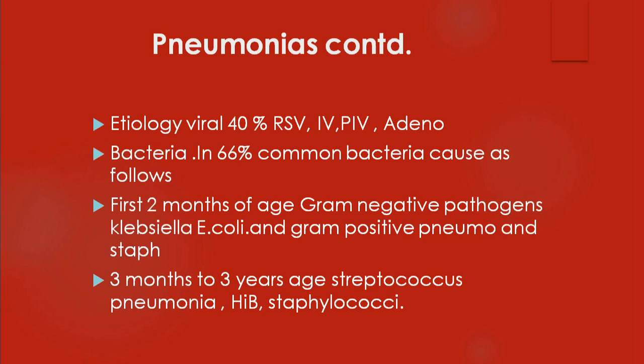From 3 months onwards, the most vulnerable age group, they tend to develop infections like Streptococcus pneumoniae, Hib, and also Staphylococcus. So these are the common agents from 3 months to 3 years. Out of this, remember, for Hib there is a vaccine now. For pneumococcus there is a vaccine now. Though not really available everywhere, there is an effective vaccine. But for staphylococcus, there is yet no vaccine. So therefore, for staphylococcal infection, prevention needs special care. We'll go to the next slide.